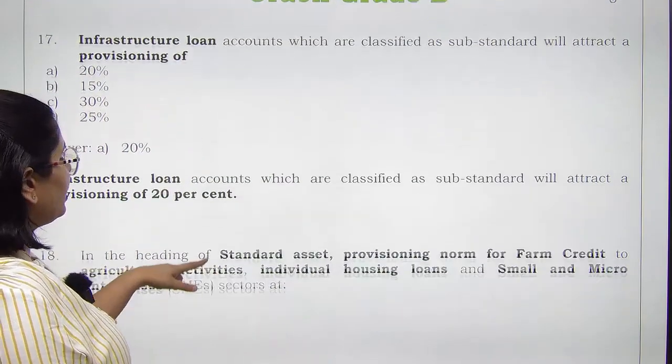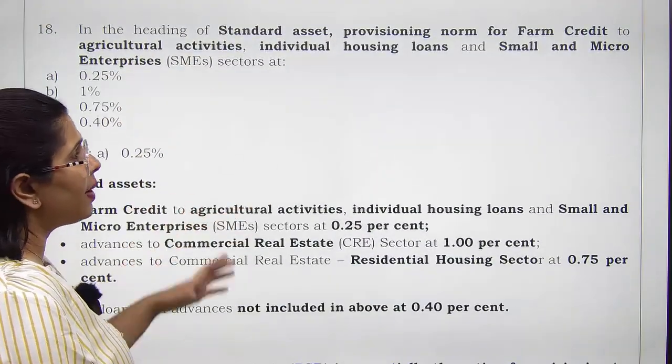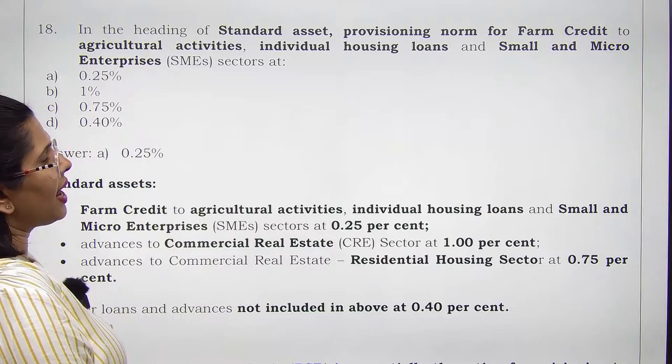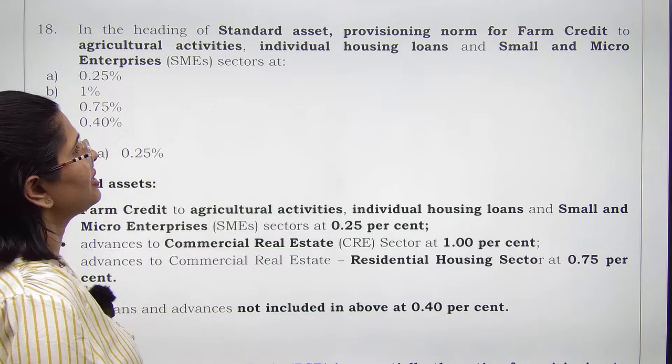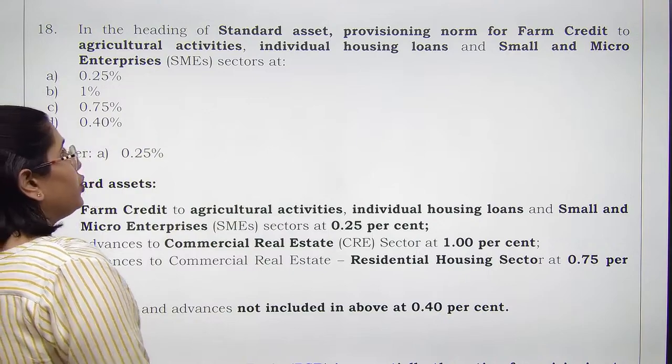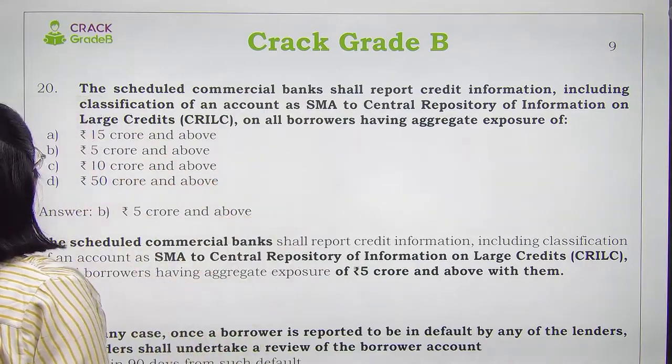Next we have in the heading of standard asset provisioning norm for farm credit to agricultural activities, individual housing loan and small and micro enterprises sectors at. Now, two things to notice. We are talking about standard asset first.